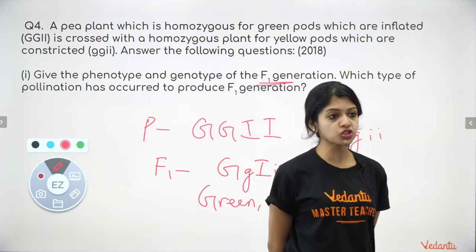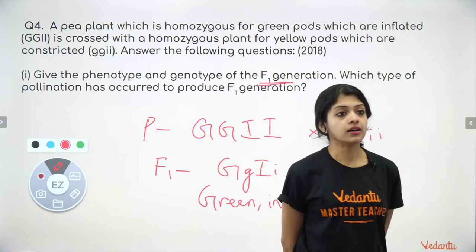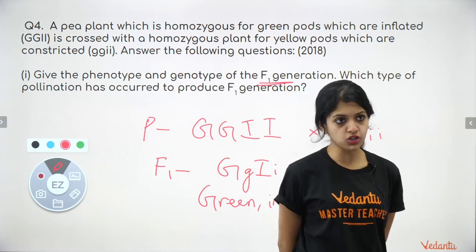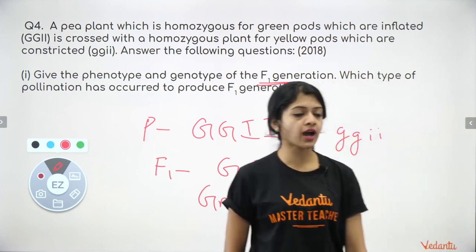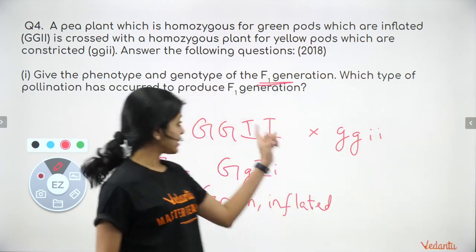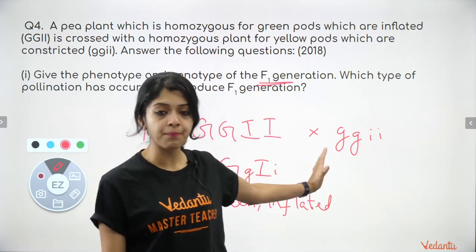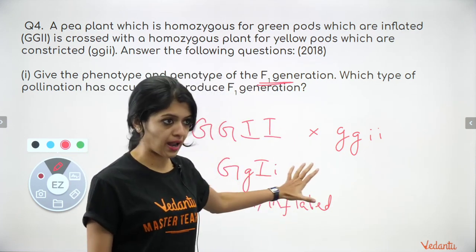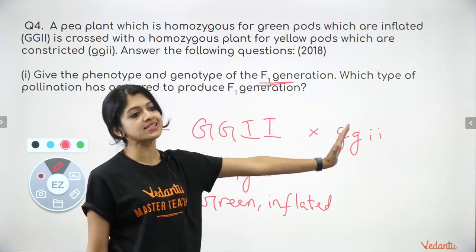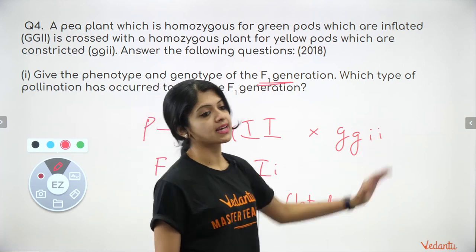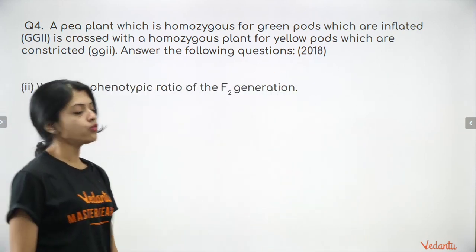Which type of pollination has occurred to produce this? Which type of pollination has occurred to produce F1 generation? Cross-pollination. Very good, Harsh. It's not self-pollination. The two parents are different, right? From that itself, it's very obvious. It's not the same plant or the same kind of plant. It is two different plants. One with a dominant phenotype, one with a recessive phenotype. Yes. Okay. So that is our answer to question number 1. Moving on to the next one.